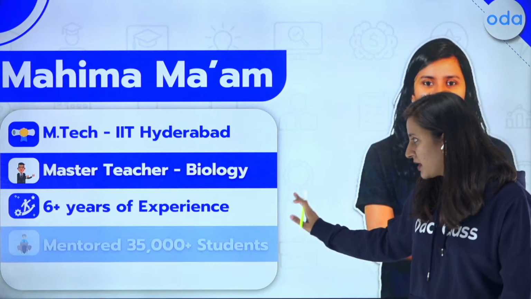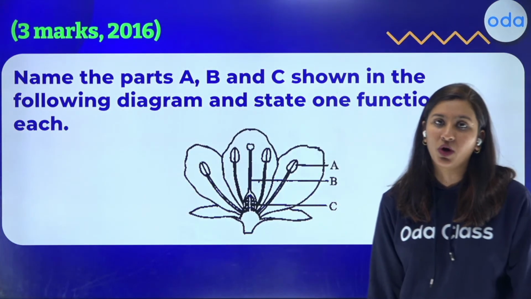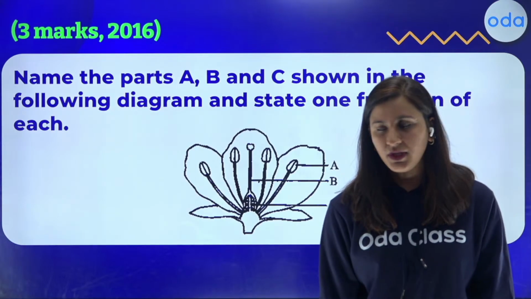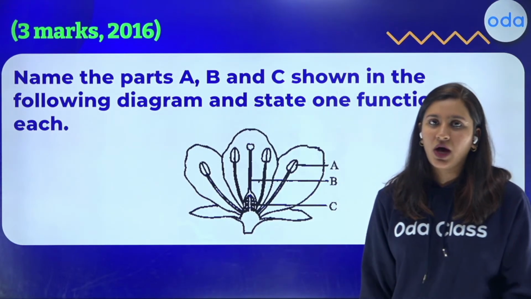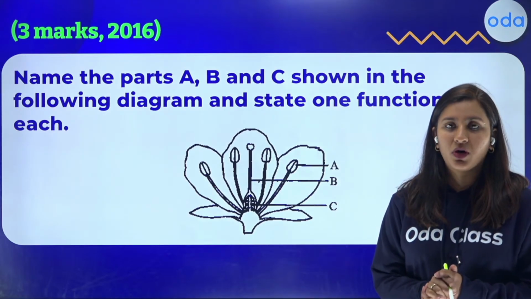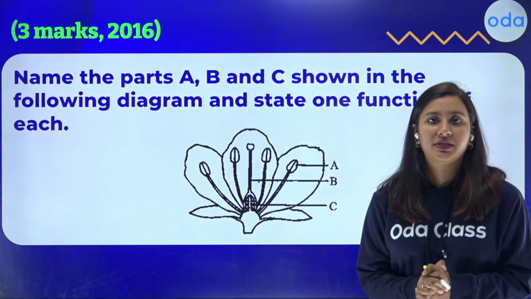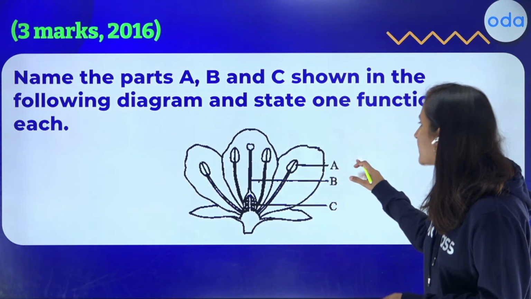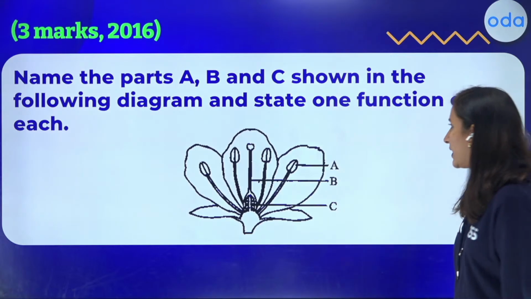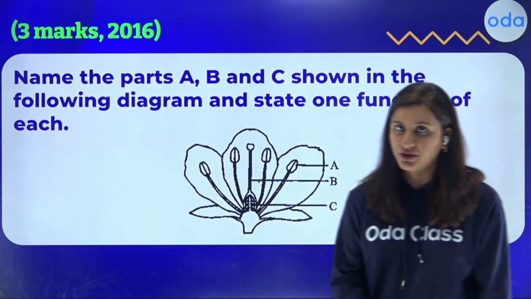So today I thought I'll bring a question which might be helpful for you all for your term 2 examination, right? And the topic is sexual reproduction in flowering plants. How do organisms reproduce is a chapter of high weightage for term 2 examination. So here is a question which was asked: name the parts A, B, C shown in the following diagram and state the function of each.